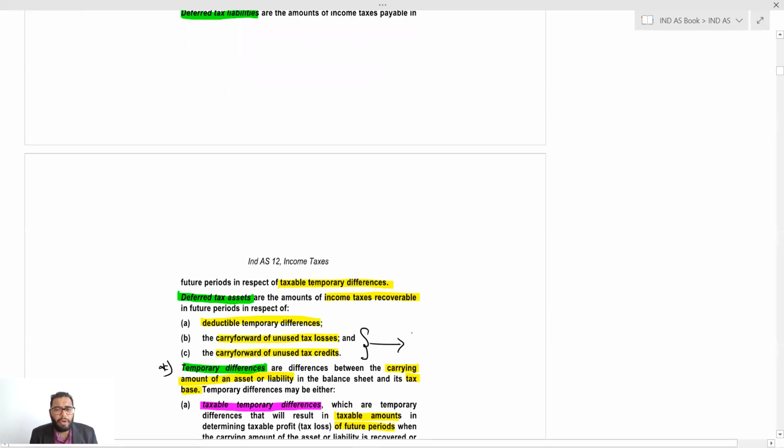These two things we will look into in the next lecture: how carry forward of tax losses and unused tax credits give rise to the DTA. But as of now, the deductible temporary difference will give rise to the DTA. So it's simple.